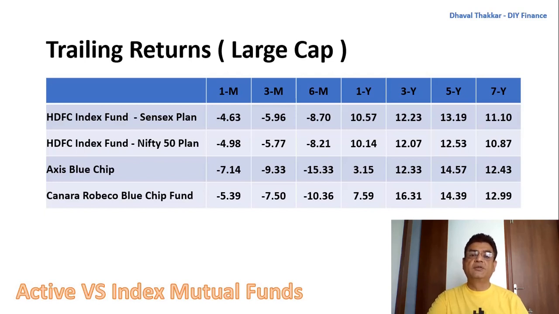On checking the returns for periods above 1 year, both the actively managed funds, that is Axis and Canara Robeco Bluechip Fund, easily beat the index fund with a good margin. But if we look at the returns for a 1 year period and lesser, these funds are not able to beat the returns of the index fund. We will first compare returns across all the three categories and then try to analyze the pros and cons and decide which type of fund to choose.